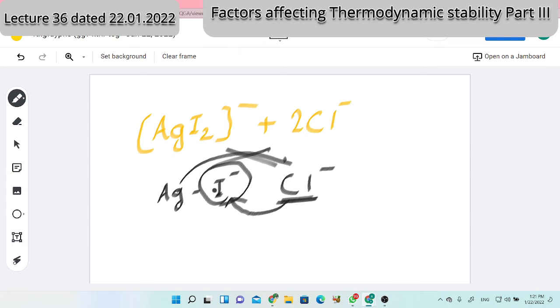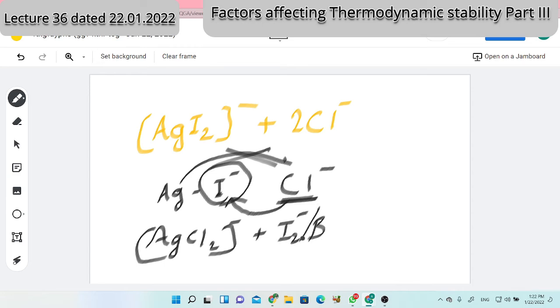But if chloride remains inside, iodide will replace it. It happens in chemistry, just as in society we find somebody comes and can replace somebody. So iodide does not have to respect this chloride. Chloride will remain outside. So whenever chloride forms a complex and iodide or bromide ions come, then chloride has to go out and bromide or iodide will come in.